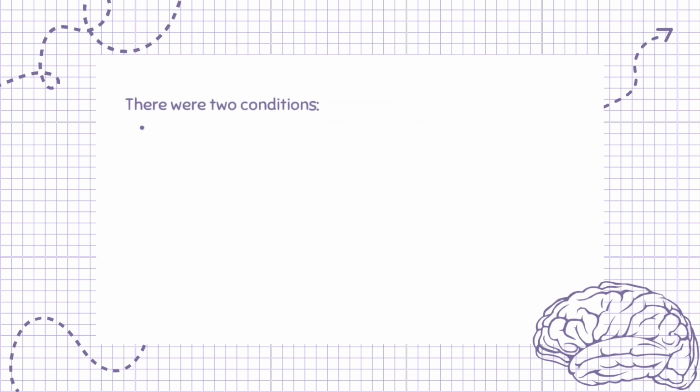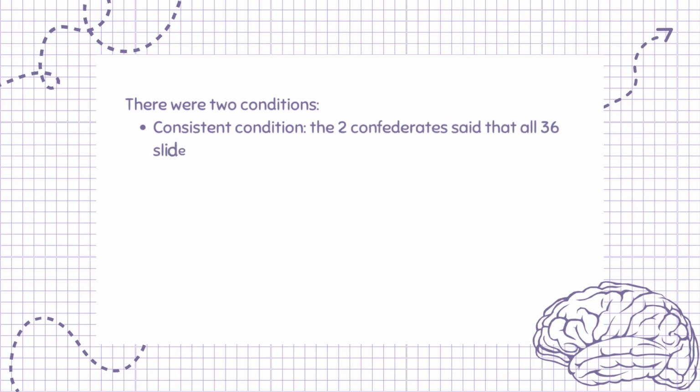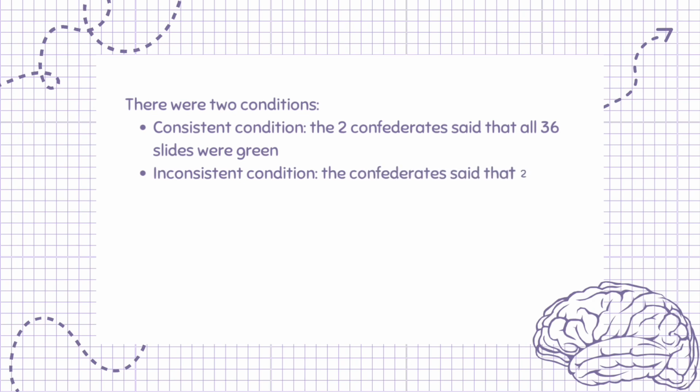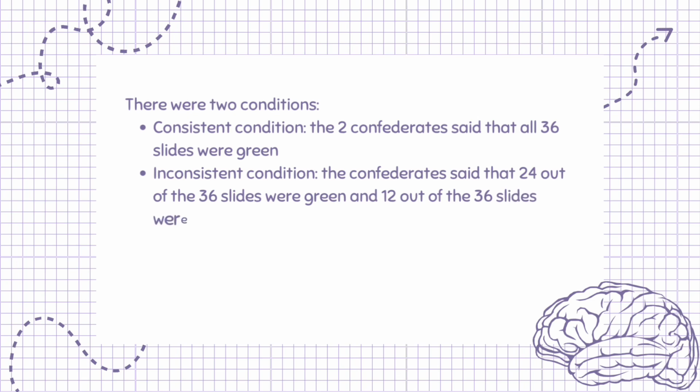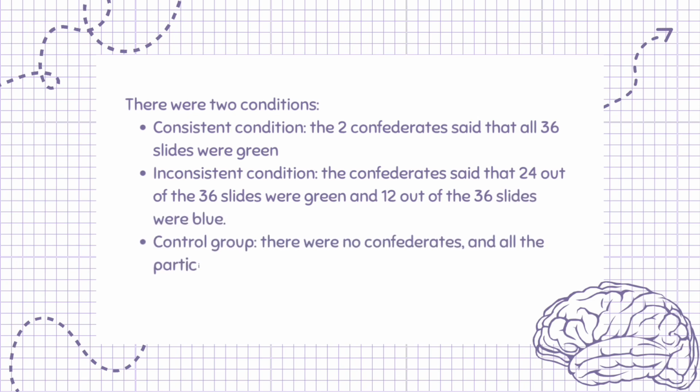There were 2 conditions: a consistent condition, where the 2 Confederates said that all 36 slides were green, and an inconsistent condition, where the Confederates said that 24 out of the 36 slides were green and 12 out of the 36 slides were blue. The research also used a control group, where there were no Confederates, and all the participants had to do was identify the color of each slide.